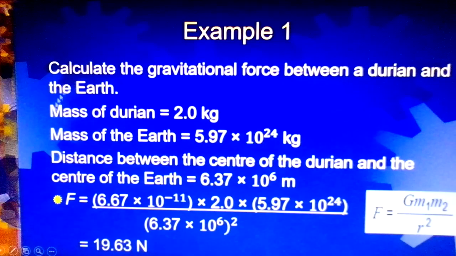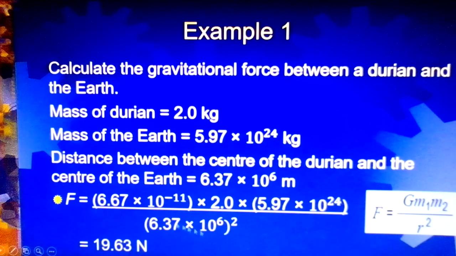Okay, now let's look at some examples using the formula. Example 1: Calculate the gravitational force between a durian and the Earth. Mass of durian is 2 kg. Mass of the Earth is 5.97 times 10 to the power 24 kg. The distance between the center of the durian and the center of the Earth is also given.